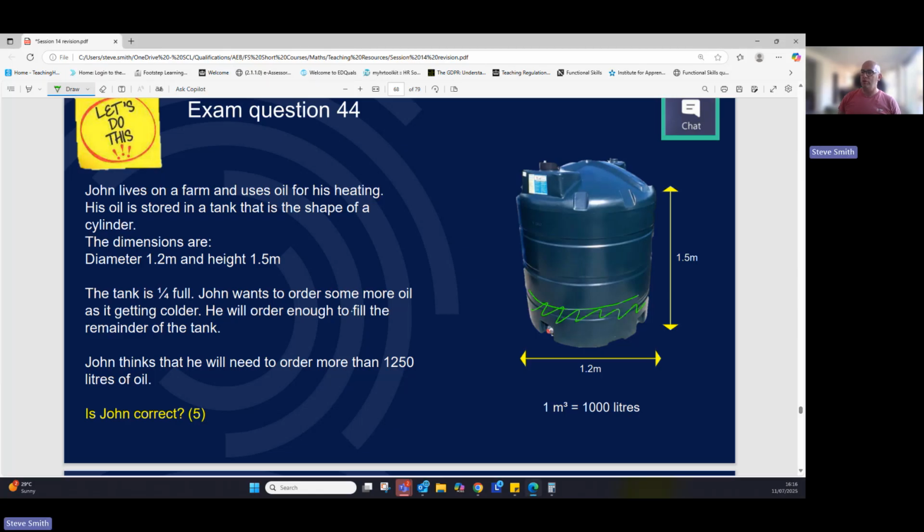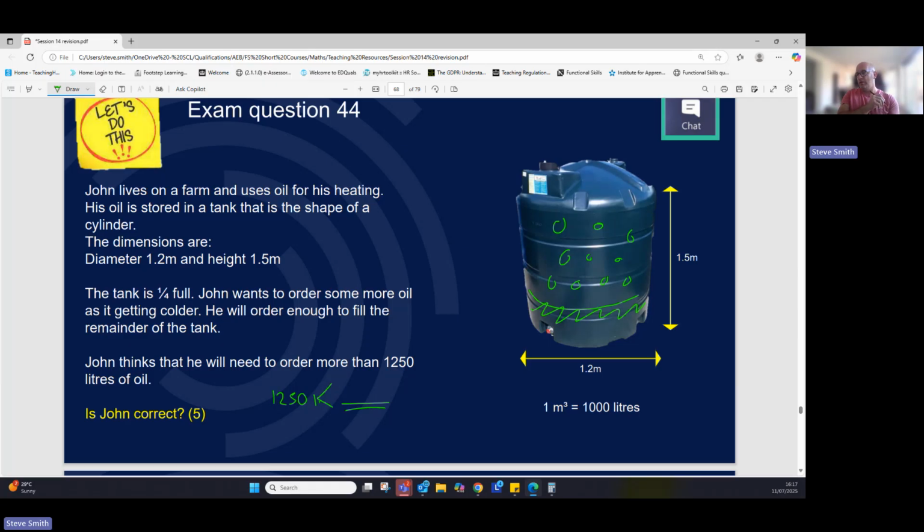John wants to order some oil as it's getting colder. He will have enough to fill the remainder of the tank, so he's going to fill 3/4. John thinks that he'll need to order more than 1,250 litres. So more than. Might be only 1 litre more, it might be 100 litres more, but it's more than. Is he correct? Let's find out.